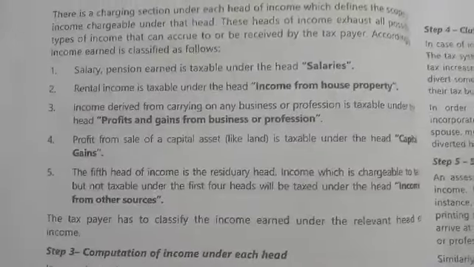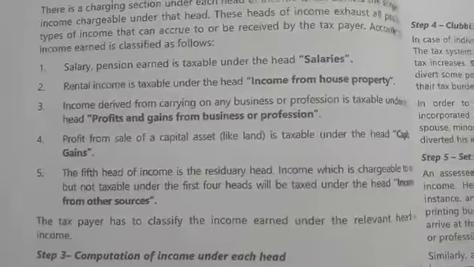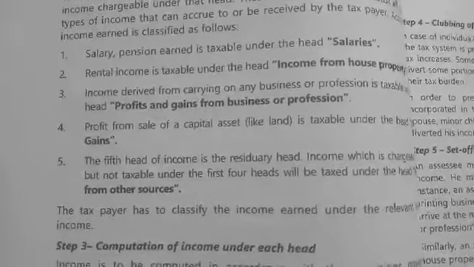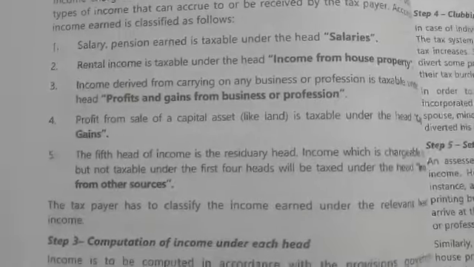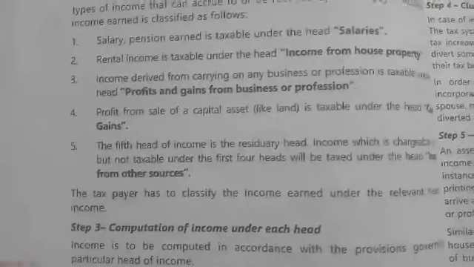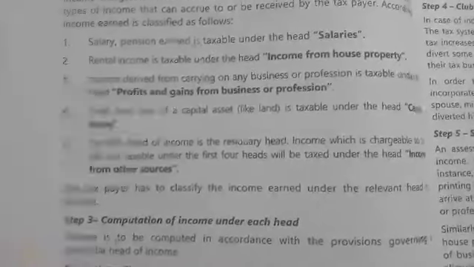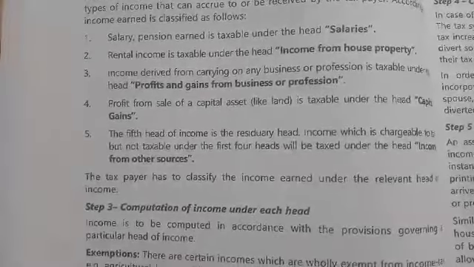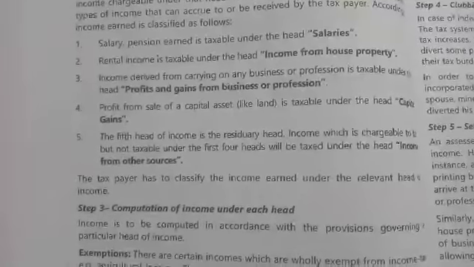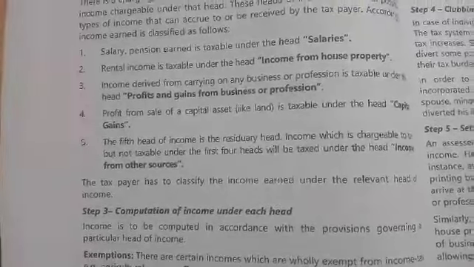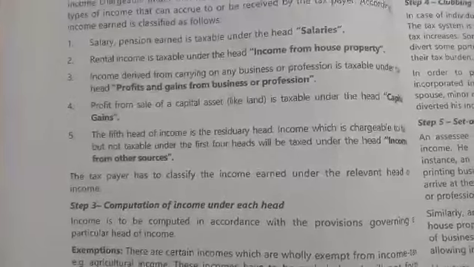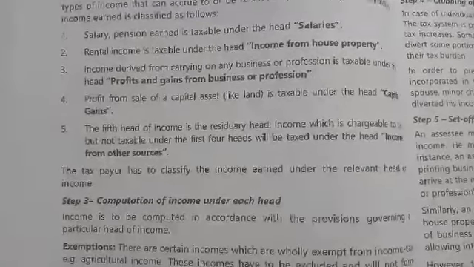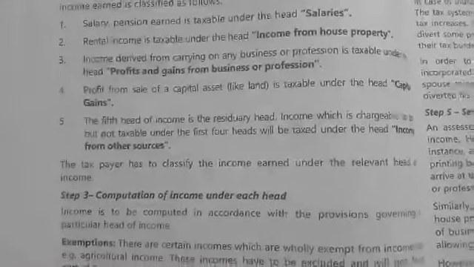For example, pension income will be under the head salaries. Rental income from a house is income from house property. Profits from a business or profession you carry on will be PGBP. If you sell an asset, the profit will be capital gain. Then other sources such as lottery, gambling, all such things.